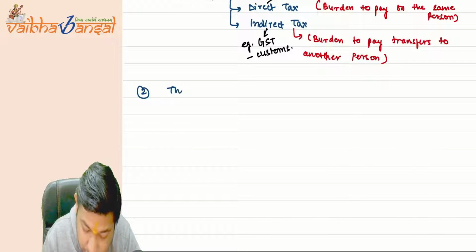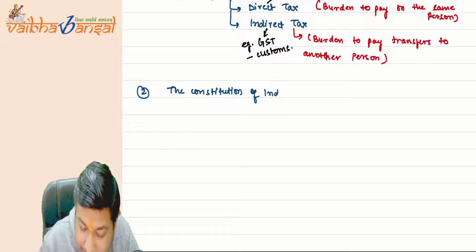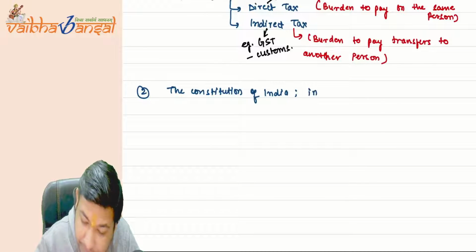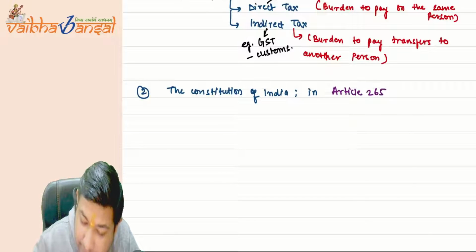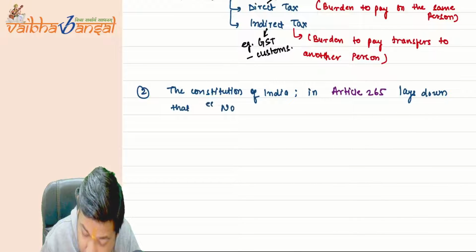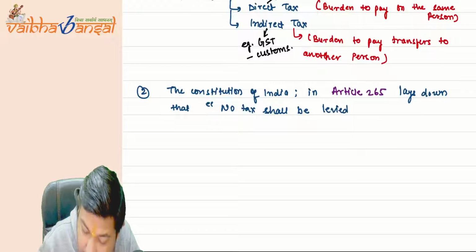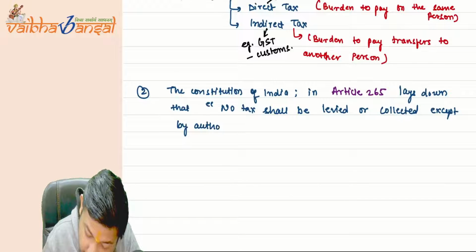Okay, now the Constitution of India, Article 265, lays down that no tax shall be levied or collected except by authority of law.